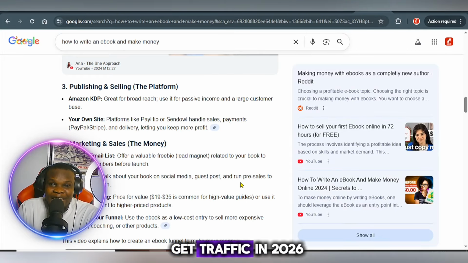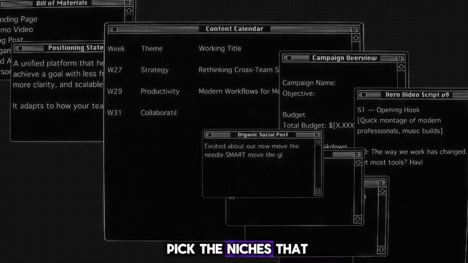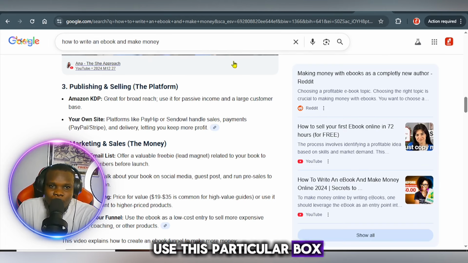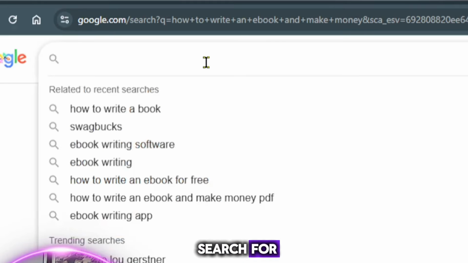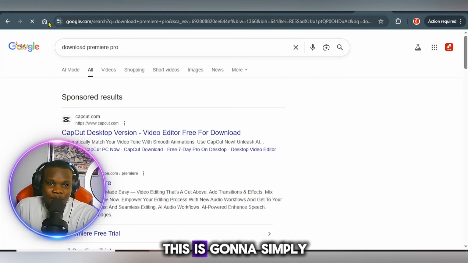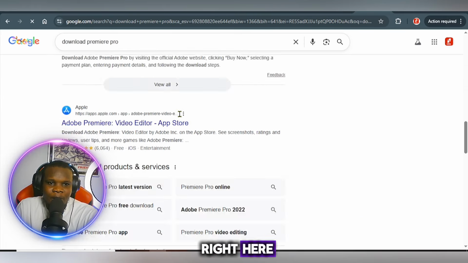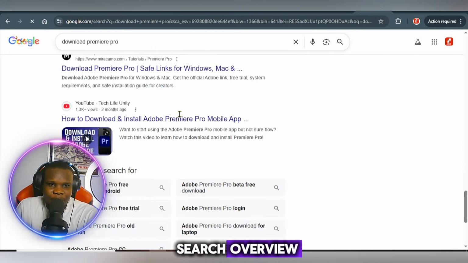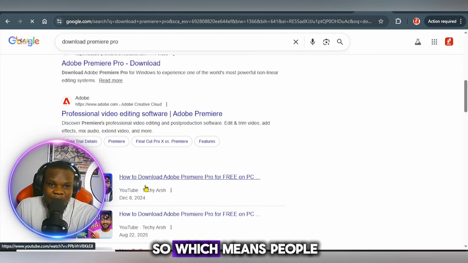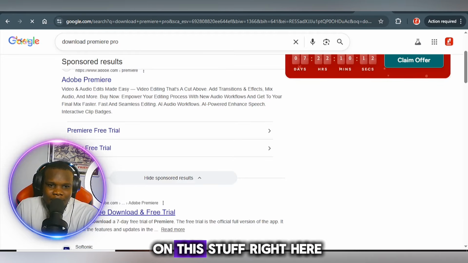And for you to get traffic in 2026, and for you to pick the niches that work for you, and to make that decision, you need to use this particular box right here. If you come over to this section and search for this, okay, when you search for that, it's going to give you search results right here, but there's no AI search overview. You can see right here, there's no AI overview, okay? Which means people are going to click on these results right here, okay?